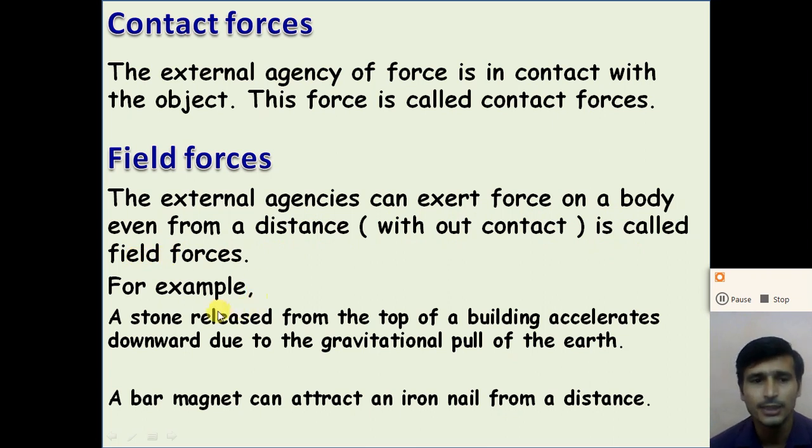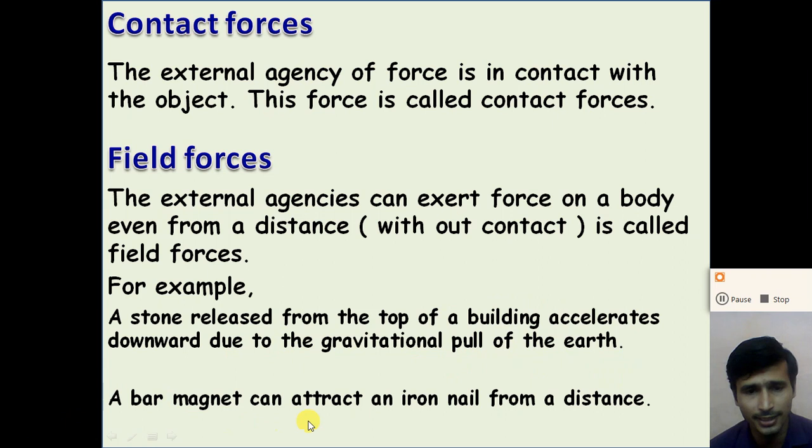For example, a stone released from the top of a building accelerates downward due to the gravitational pull of the earth, right? So when the stone is released from the top of the building, it accelerates downwards due to the gravitational force of the earth. So here the object is moved under the gravitational field.